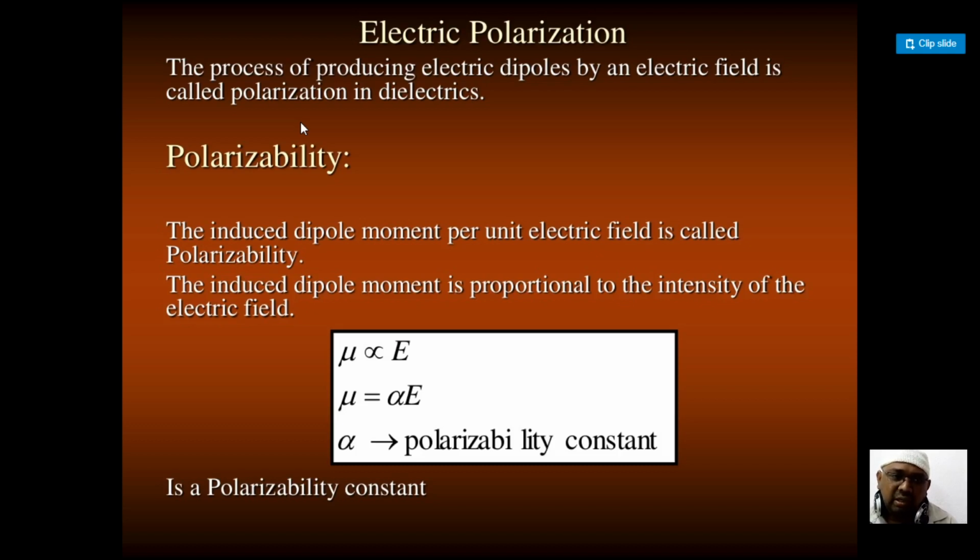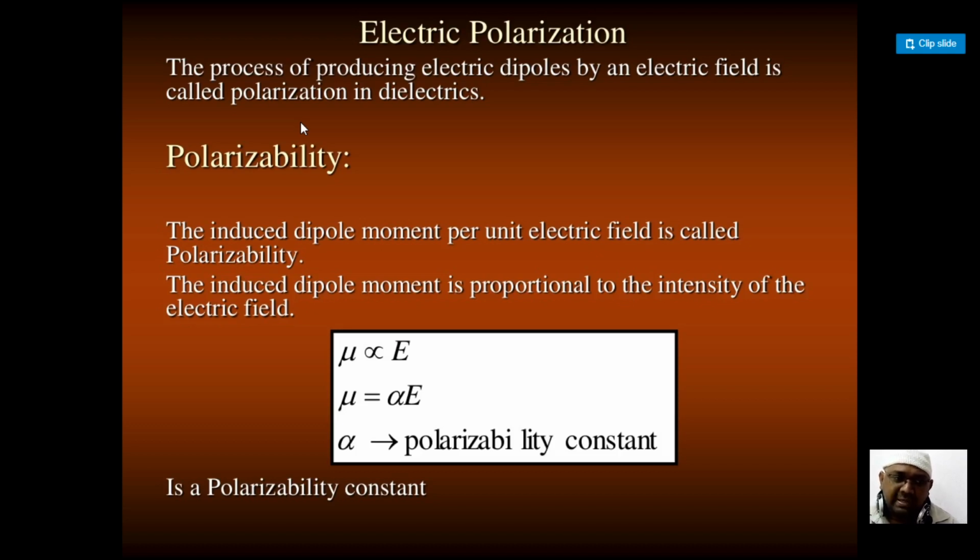In the previous classes we just studied polarization in light. In the dielectric case, it is the process of producing electric dipoles. Electric means you have positive and negative poles, as you can see with the two metal plates. So the process of producing electric dipoles by an electric field is called polarization in dielectrics.